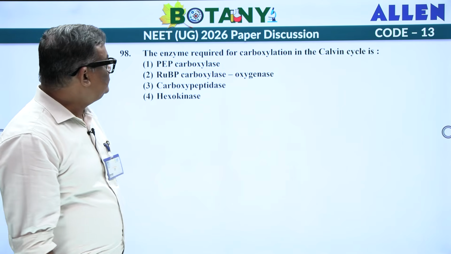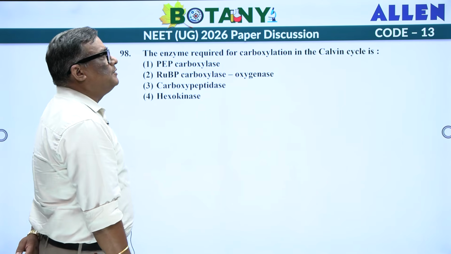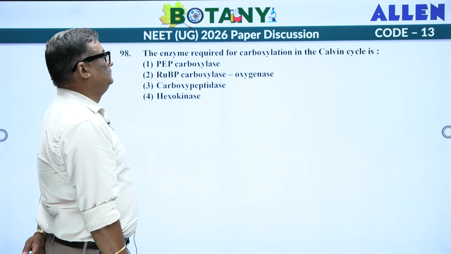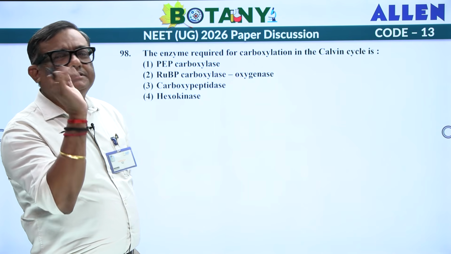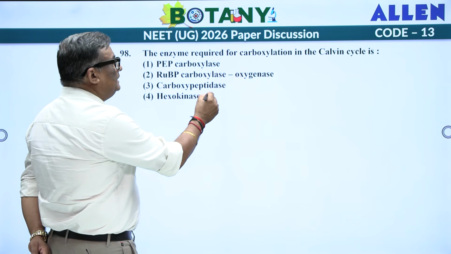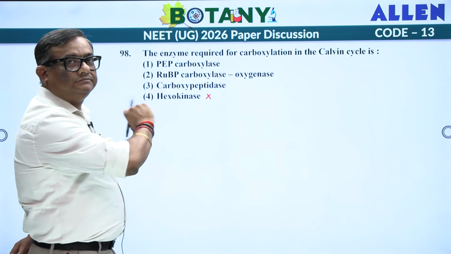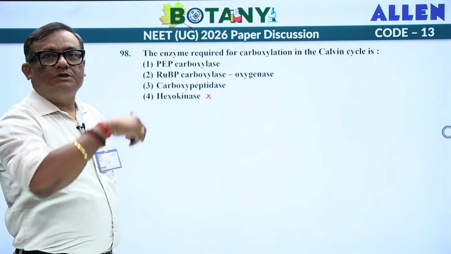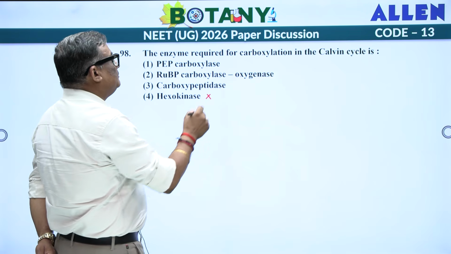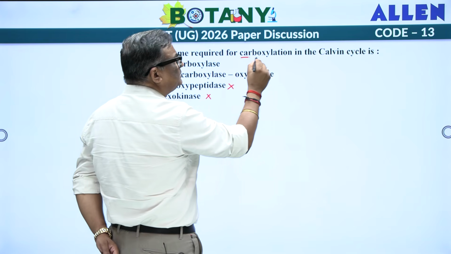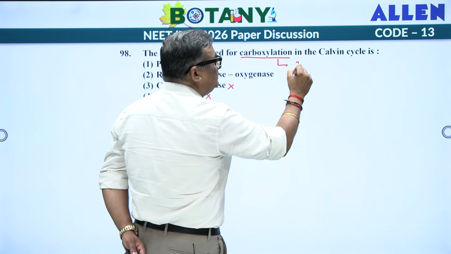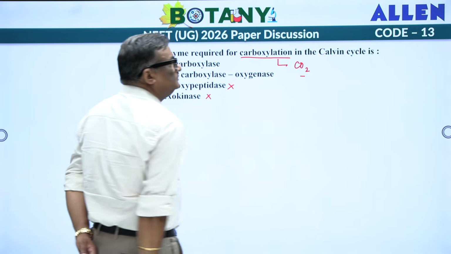Next one. The enzyme required for carboxylation in Calvin cycle is very simple, very simple. Hexokinase is in glycolysis, glucose to glucose 6-phosphate. Carboxypeptidase, not at all. What they are asking you is carboxylation. What does carboxylation mean? You are fixing the carbon dioxide.